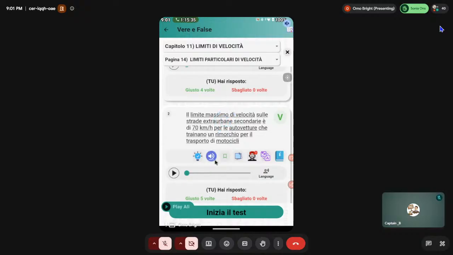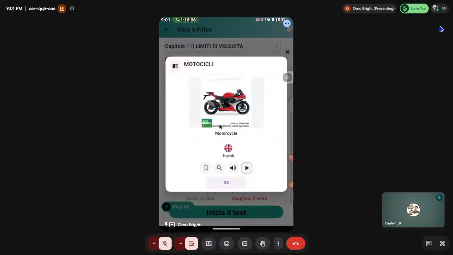Il limite massimo di velocità sulle strade extraurbane secondarie è di 70 km all'ora per le autovetture che trainano un rimorchio per il trasporto di motocicli. Now, you see, 70 km per hour for autovettura that is towing un rimorchio per il trasporto motocicli.